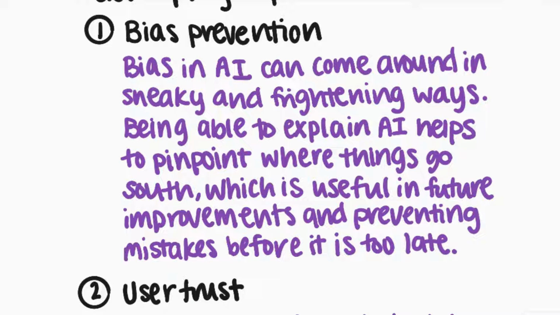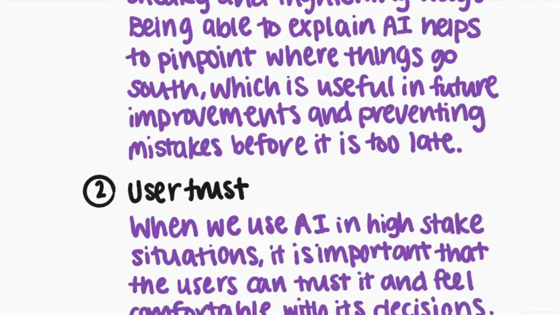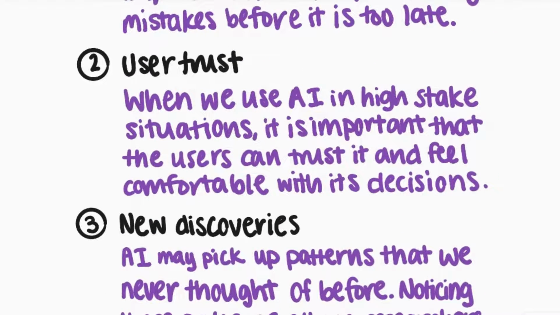And this also brings me into our next point, user trust. When we use AI in high-stakes situations, it is important that the users can trust it and feel comfortable with its decisions. We can use AI in things like possibly life-threatening medical conditions, finding new medicines, identifying criminals with facial detection algorithms, and more. When we are in these situations that can have profound impacts on people's lives, we need to make sure that not just us as the developers, but also the users can trust it.